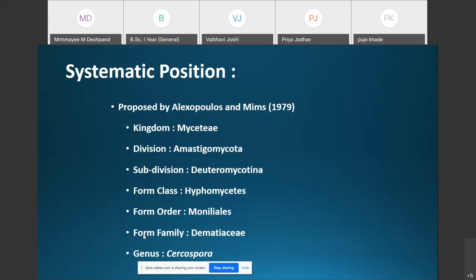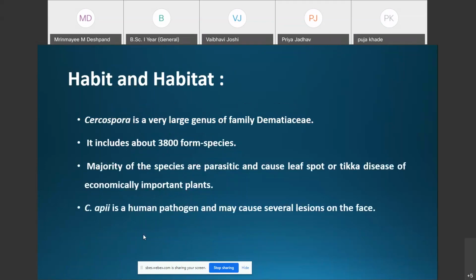In this lecture we are going to discuss a member of the Deuteromycotina, the form genus Cercospora. First, the habitat of Cercospora. Cercospora is a very large genus of the family Dematiaceae, and it includes more than 3,800 form species.